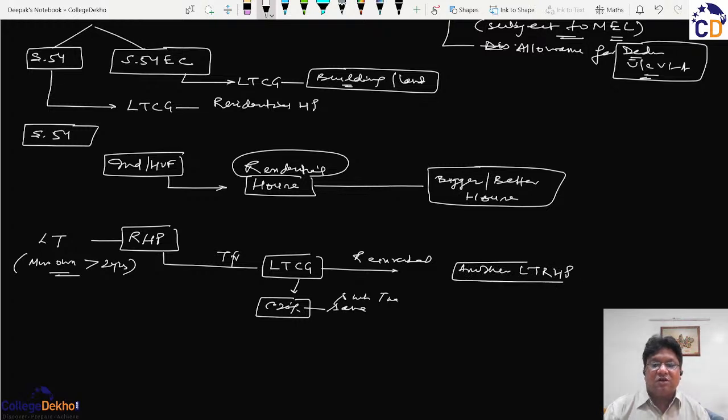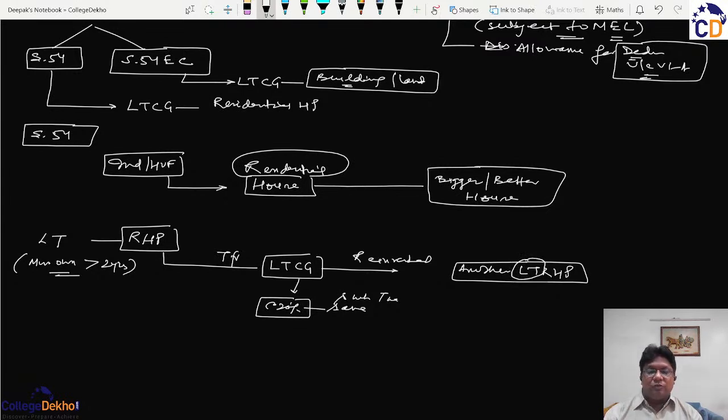The house which was sold must have been owned by you for a minimum of 2 years, and the house which you purchase must be held by you for a minimum of 2 years to make it long term.